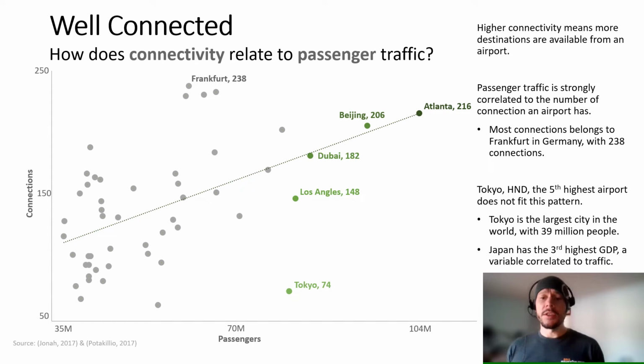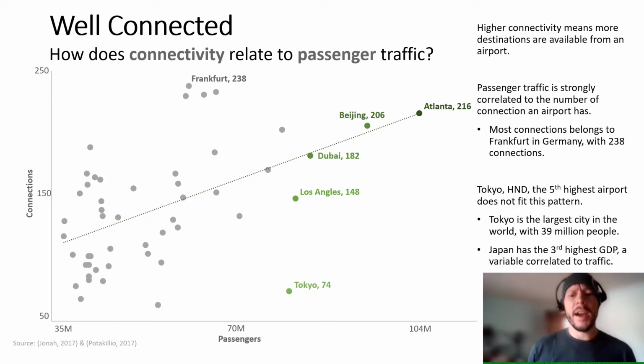An airport that doesn't really fit this is Tokyo's Haneda Airport, which has the fifth highest traffic but very low connectivity. I think this is explained by the fact that Tokyo is the largest city in the world with 39 million people, and that Japan also has the third highest GDP, which is a strongly correlated variable.